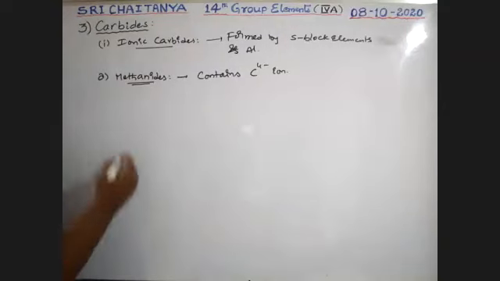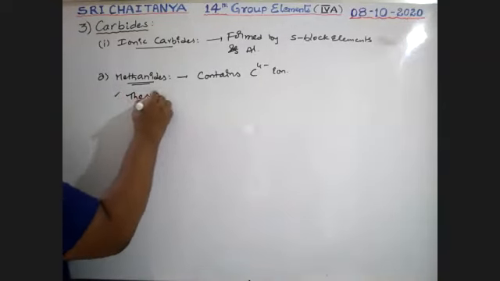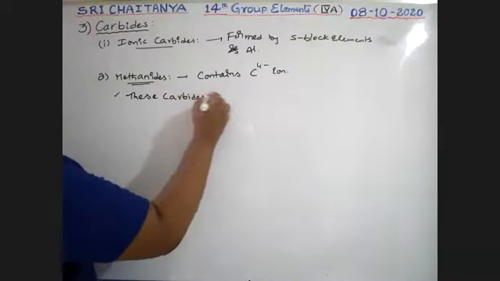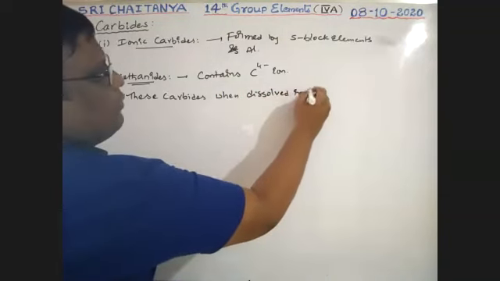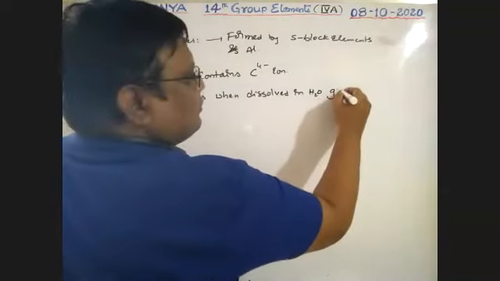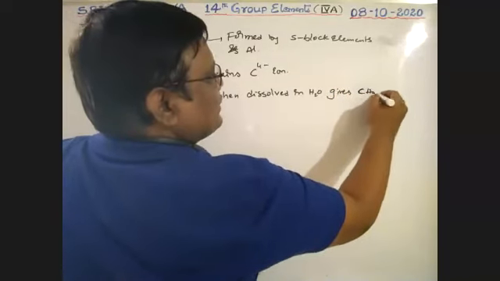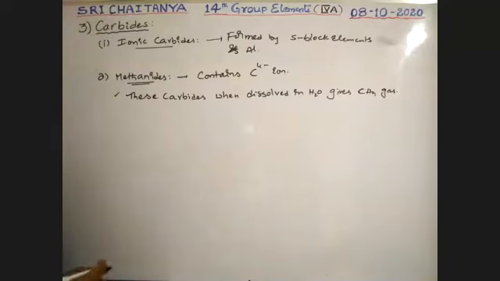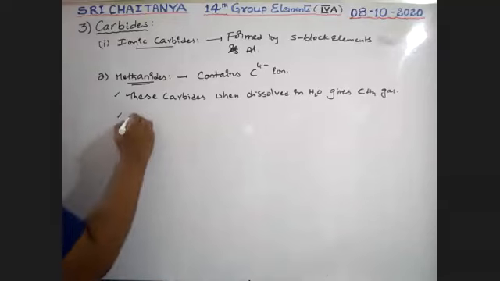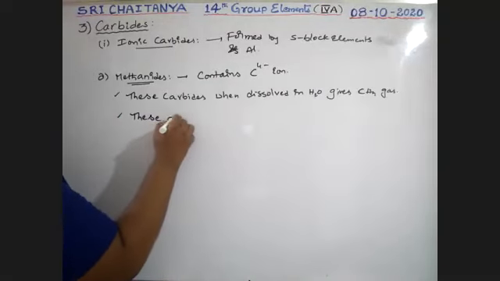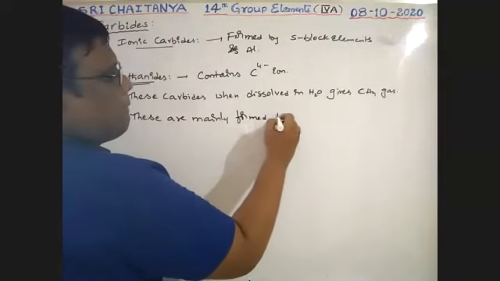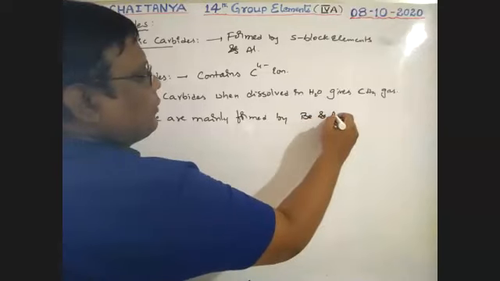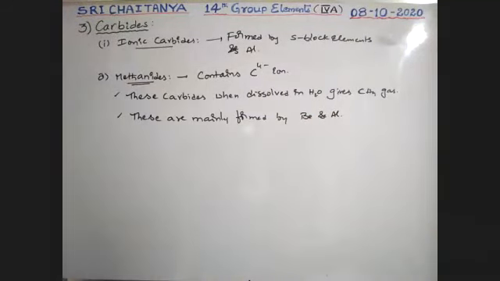Next, these carbides when dissolved in water give methane gas, boys. Okay. So mainly these are formed by beryllium and aluminium.